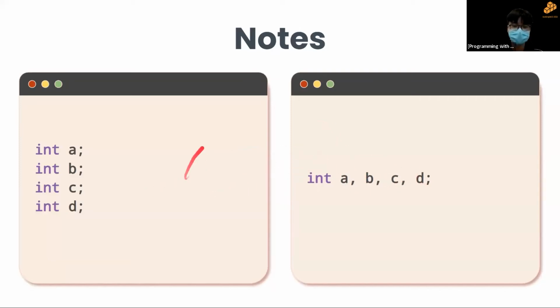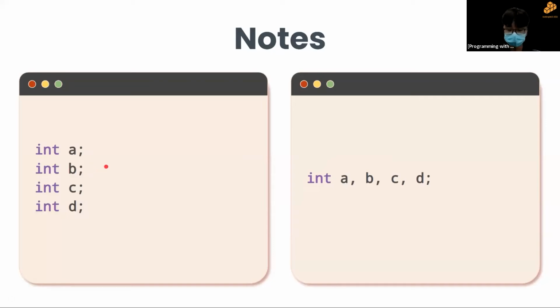Essentially what they both do is the same. They both define 4 variables with a data type of integer and an initial value of 0. So in C++, both are acceptable, both are perfectly fine, and both will work. It's really up to your preference which one you prefer. But I'll warn you that in the later practice and our answers, we might be using this. So in case you ever see this, you will know what it essentially means.